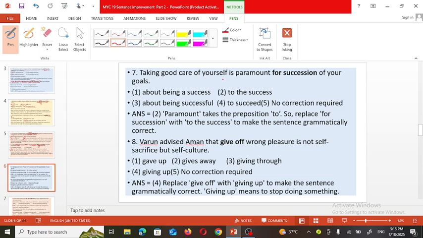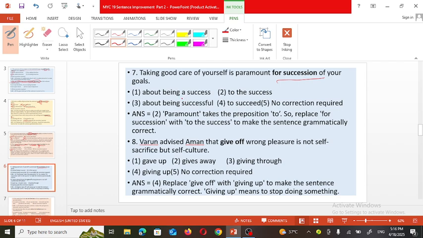Taking good care of yourself is paramount for succession of your goal. For succession, it is definitely not suitable for this sentence. So which options are given here? About being a success, to the success, about being successful, to succeed. Definitely improvement is required, so no need to think about the fifth option. So taking good care of yourself is paramount. About being a success won't be there.